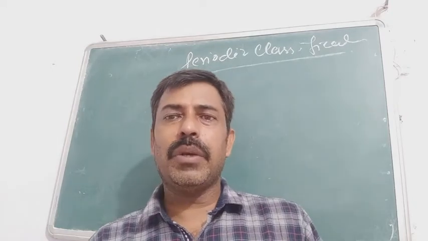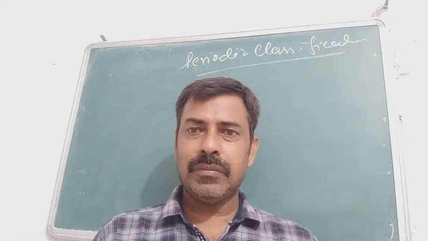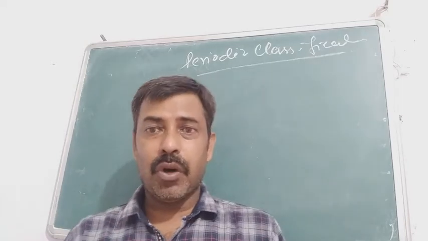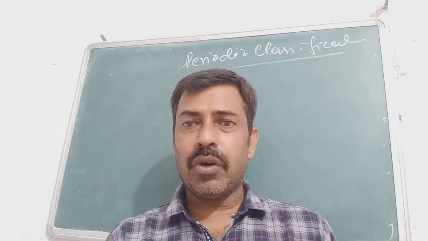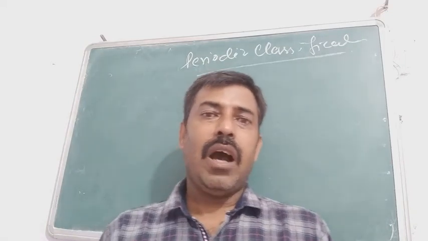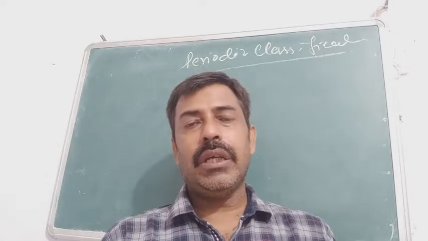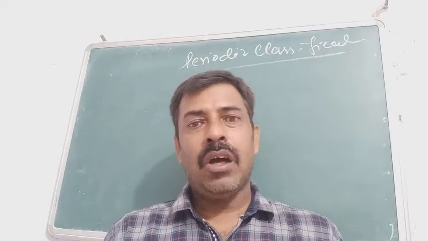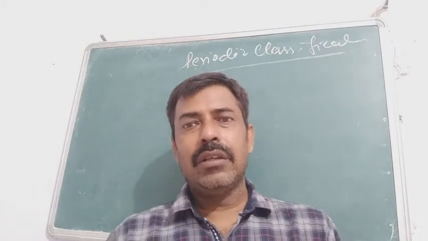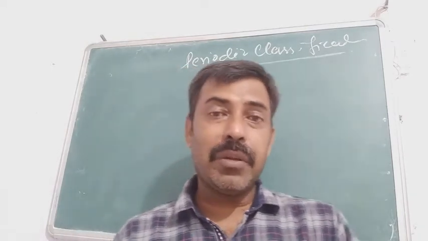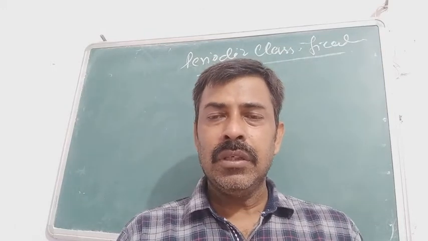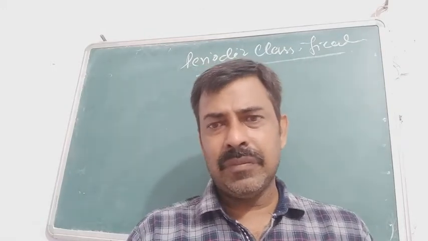Now we are coming to the modern periodic table. When we talk about the modern periodic table, then we talk about the modern periodic law. What is the modern periodic law? The modern periodic law says that all the chemical and physical properties are the periodic function of their atomic number. In the last one it was said the periodic function of their atomic masses, and this time it is the atomic number. Then what is the difference between these two?